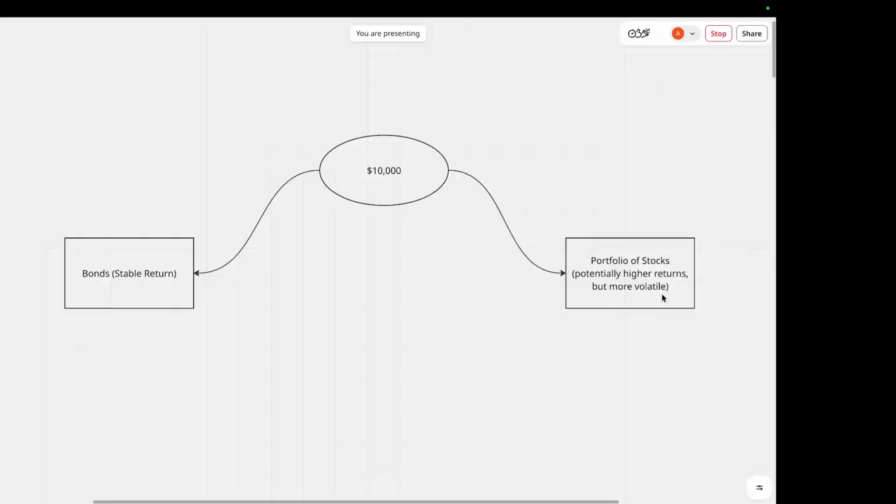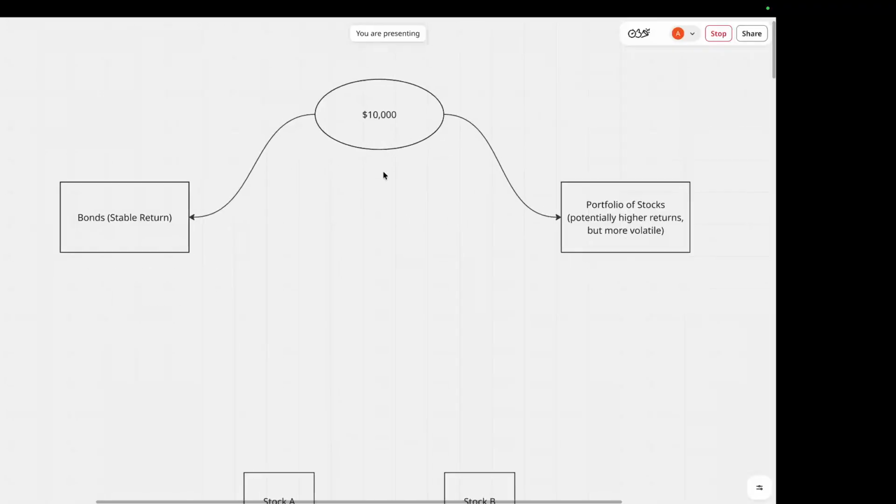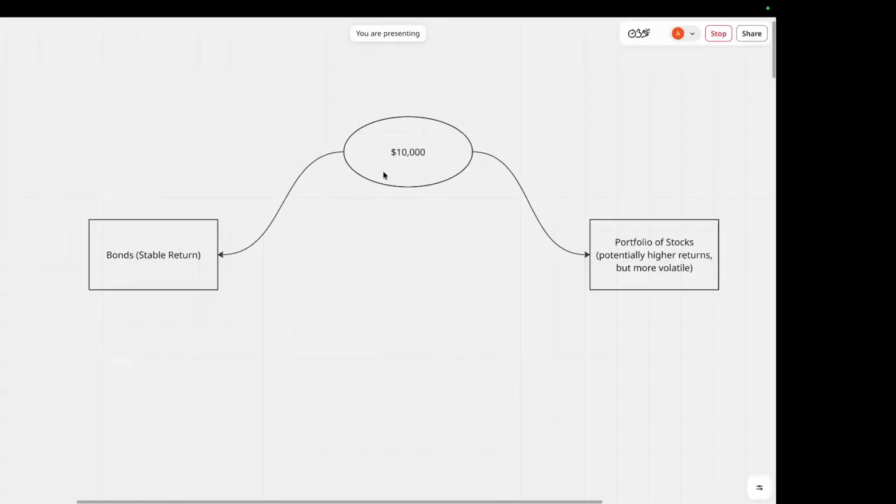So here's the question in this case. How much return should an investor, just like yourself, actually demand for taking on additional risk? And that is the question the CAPM model tries to answer. And by the end of this video, you'll understand the intuition behind the CAPM, what beta actually means, how to use the CAPM equation, and why this model is still used in finance despite being almost 60 years old.